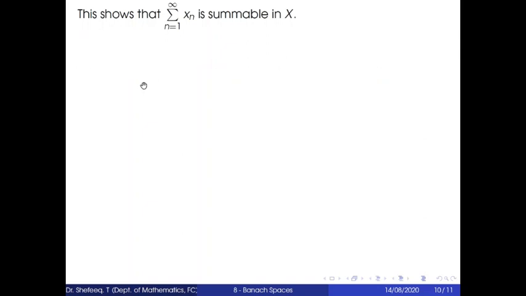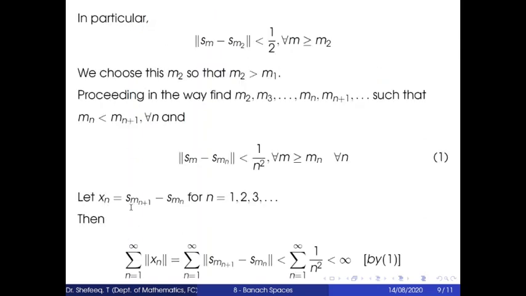Here we have taken xn equal to Smn plus 1 minus Smn, so x1 equals Sm2 minus Sm1, and similarly x2 equals Sm3 minus Sm2.